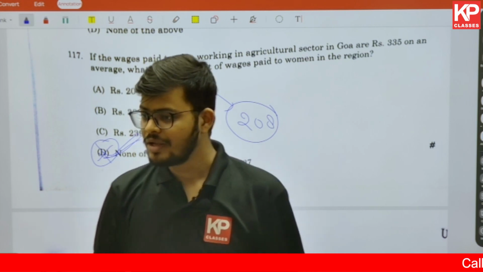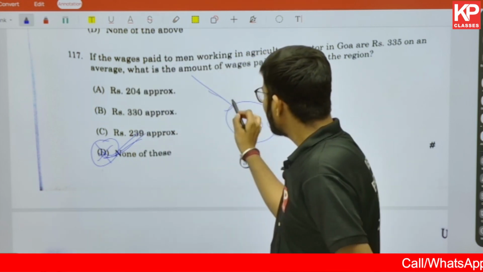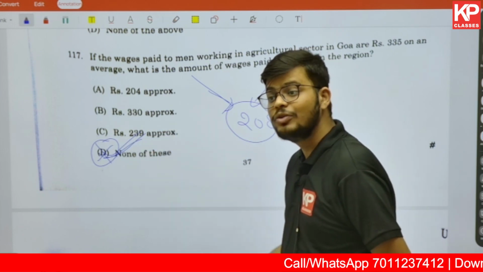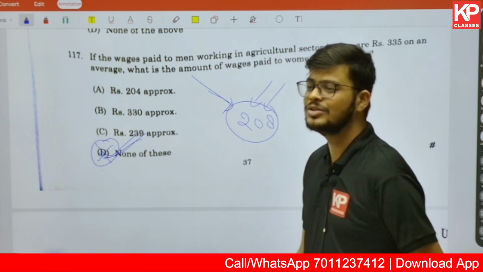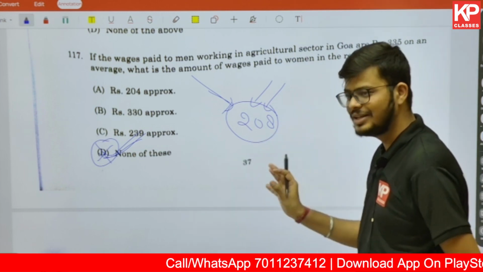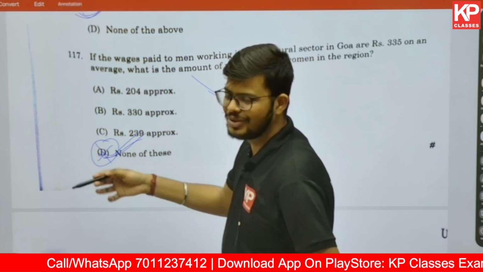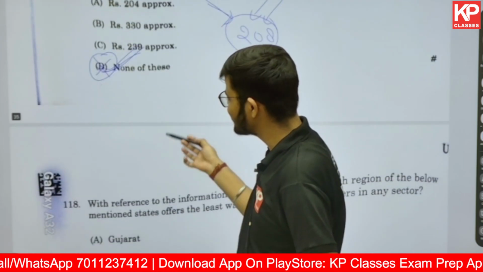Why can it do that? Because you don't know, you must be thinking that maybe I have made some calculation mistake in this part, and you will keep calculating the same thing again and again. So this is like an injustice to the students, to be very honest. Though this is not the first time the consortium is doing this.